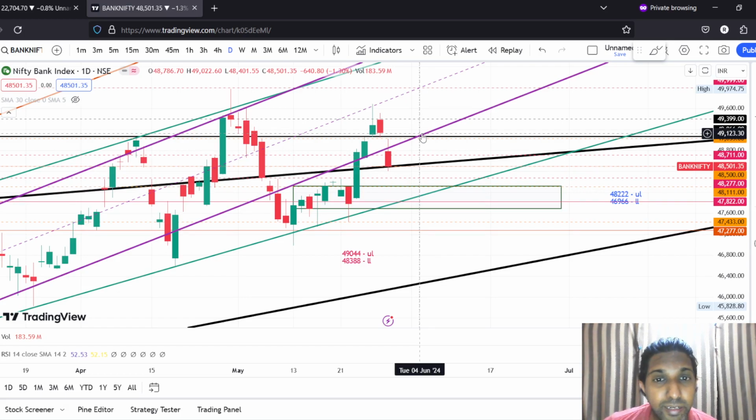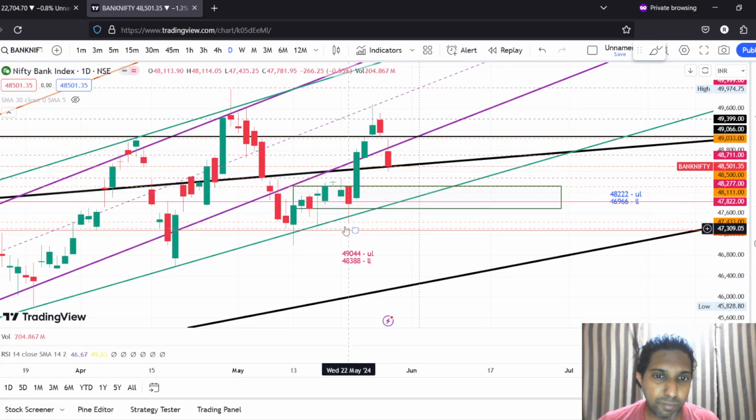Now, if the 48,388 level breaks and the price sustains below that, then the next targets are 48,277, 48,111 and 47,822. From 47,822 we may see a reversal or a recovery, right? Again, as I said for Nifty, the recovery for Bank Nifty would also be a sharper one. So if you see here, this one, 47,435 till, what was the high here, 49,688.